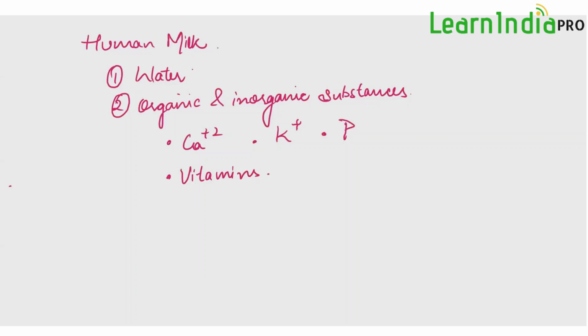Now the most important thing is milk is poor in iron content. Iron content is lesser in milk. Next, vitamin C is present in very small amount.